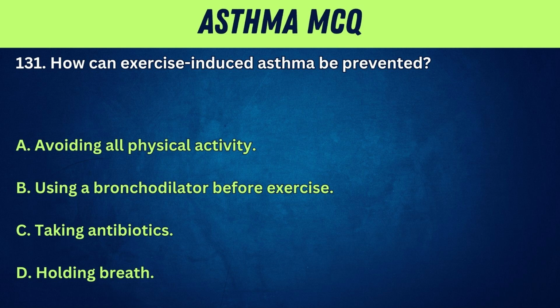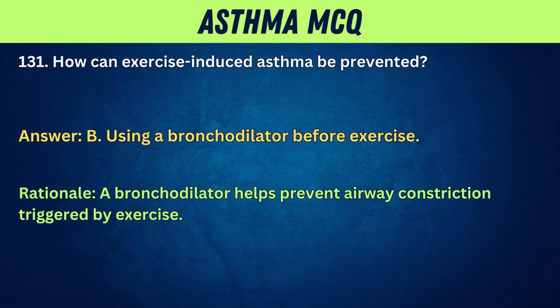131. How can exercise-induced asthma be prevented? A. Avoiding all physical activity. B. Using a bronchodilator before exercise. C. Taking antibiotics. D. Holding breath. Answer: B. Using a bronchodilator before exercise. Rationale: a bronchodilator helps prevent airway constriction triggered by exercise.